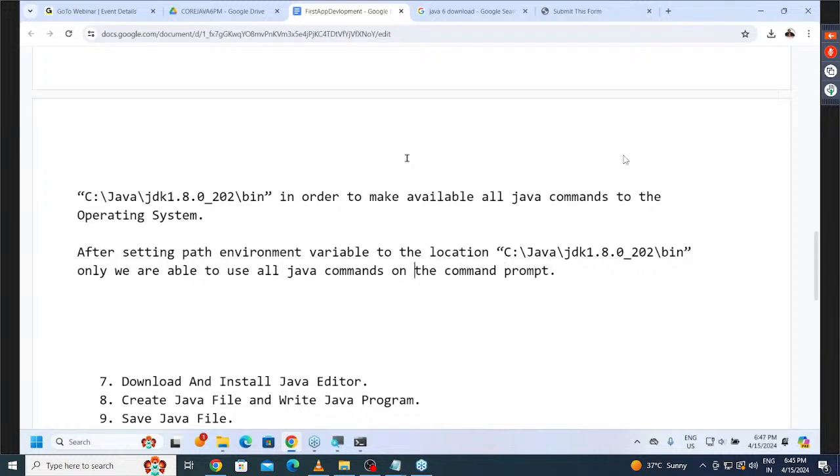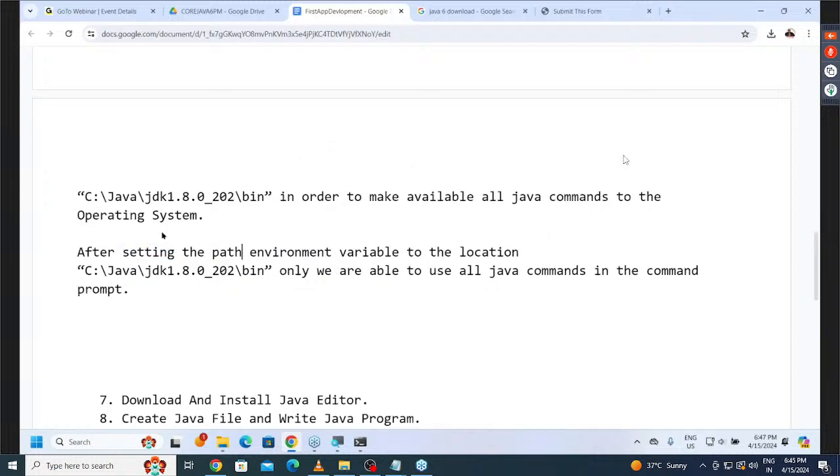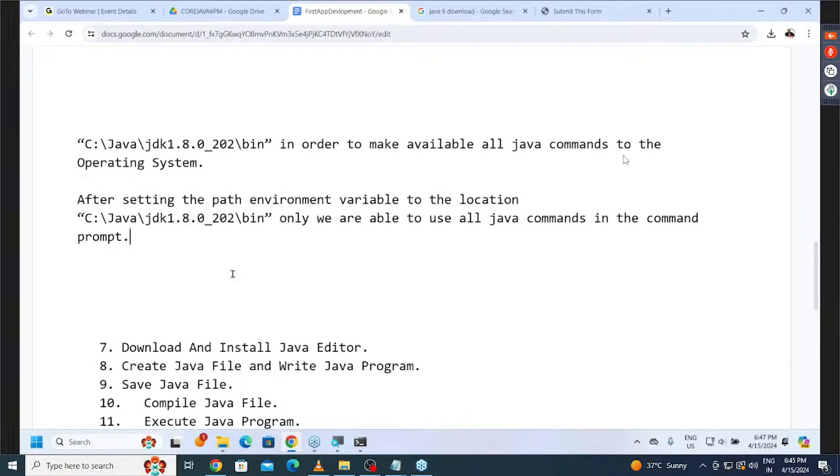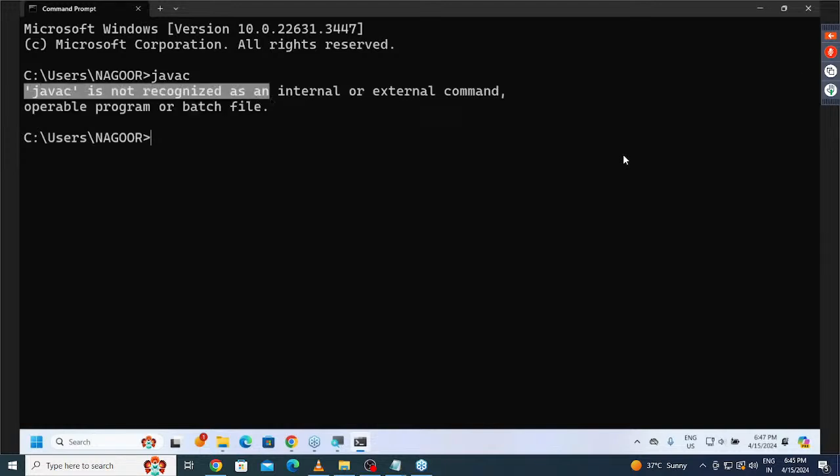That's it. Am I right? Is my point clear to all of you? Without setting the path environment variable, if we use Java commands in command prompt, what result are we able to get? This result we are able to get.